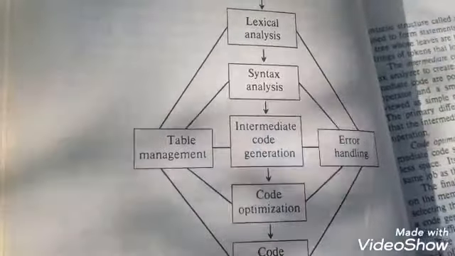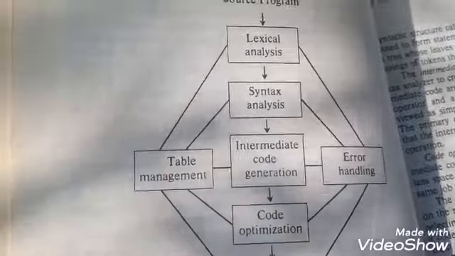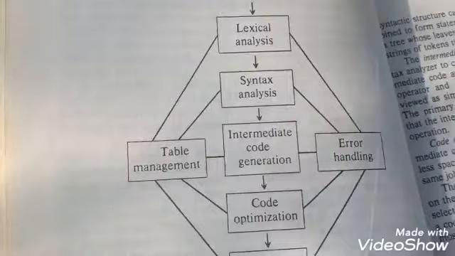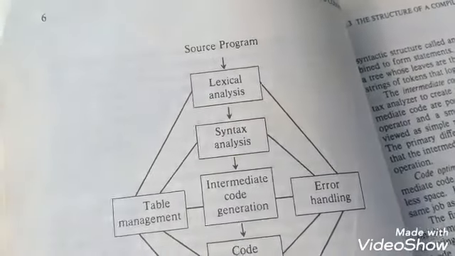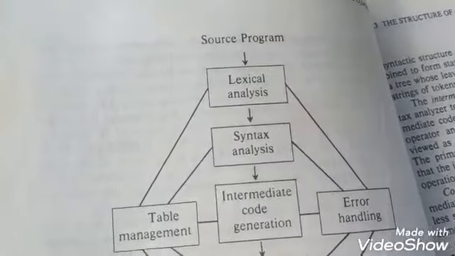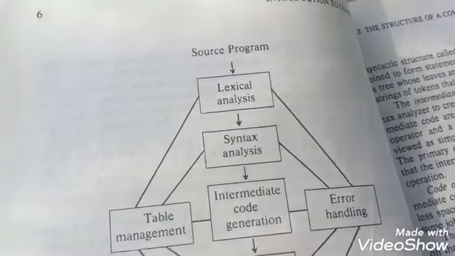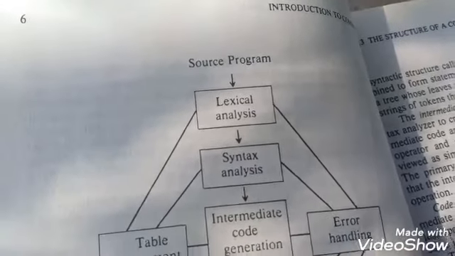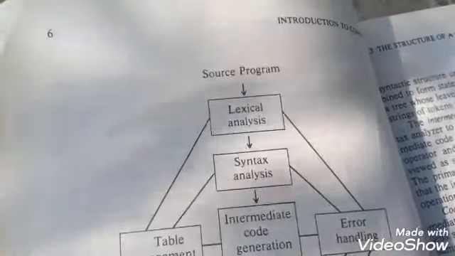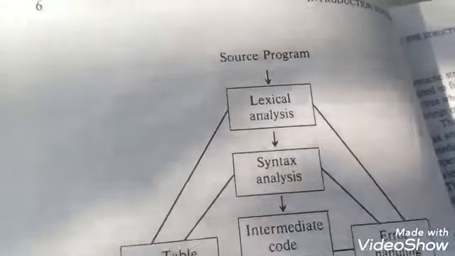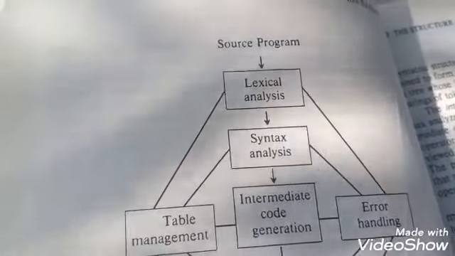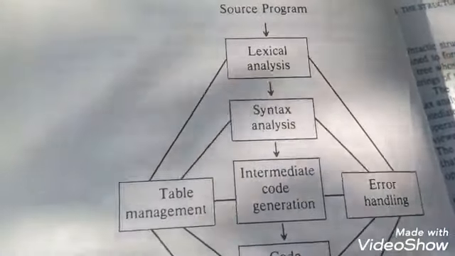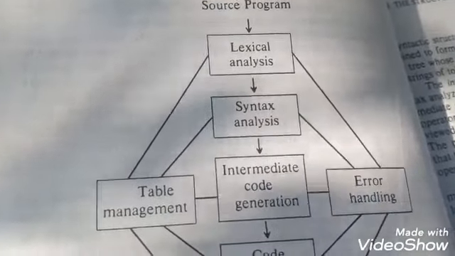The usual tokens are keywords such as do or if, identifiers such as X or NUM, operator symbols such as less than or equal to or plus, and punctuation symbols such as parentheses or commas. The output of the lexical analyzer is a stream of tokens, which is passed to the next phase, the syntax analyzer or parser.